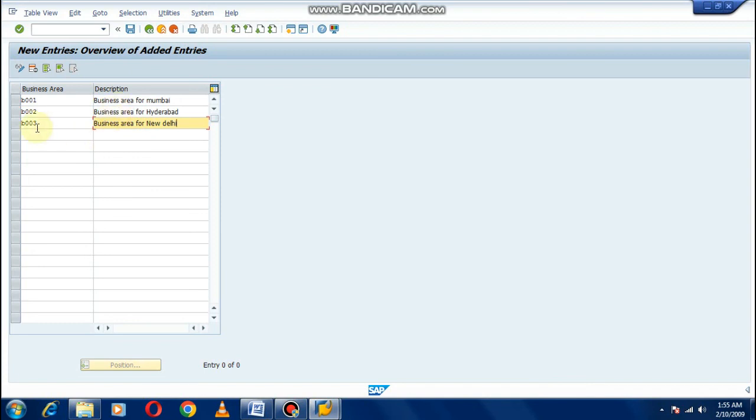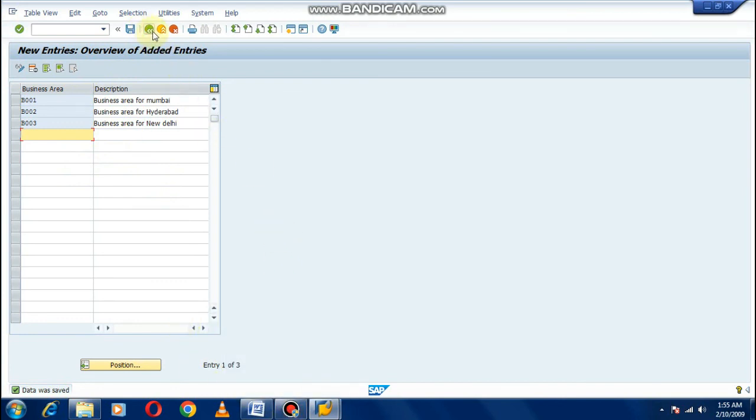How to assign business area to company code, we will see later. But for now, we will see how to create business area. So we have created B001 for Mumbai, B002 for Hyderabad, B003 for New Delhi. Now click on save. So we have created our three business areas.